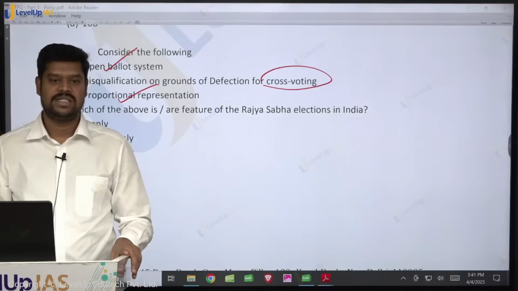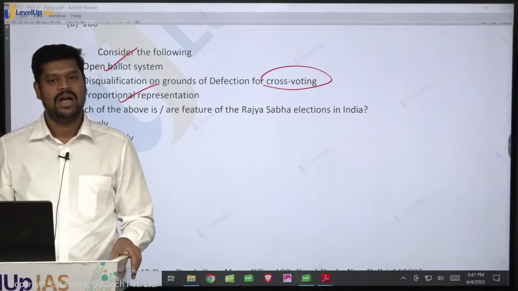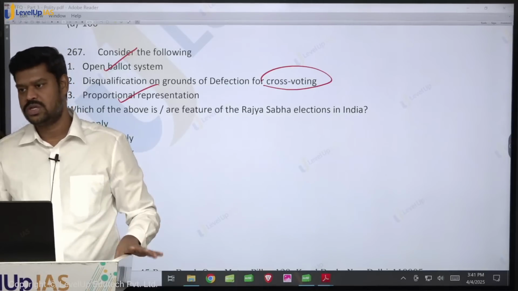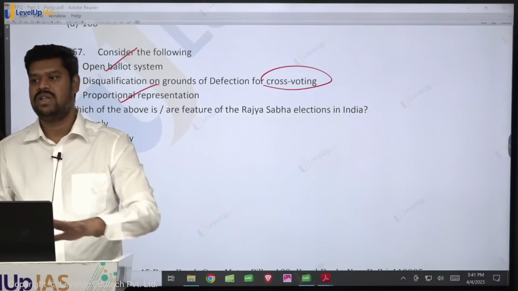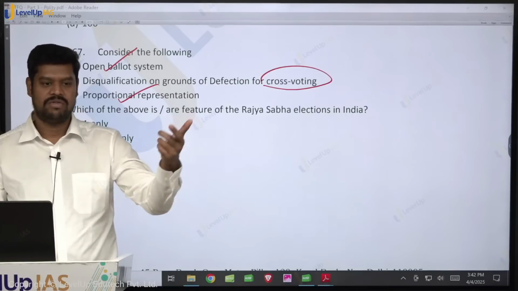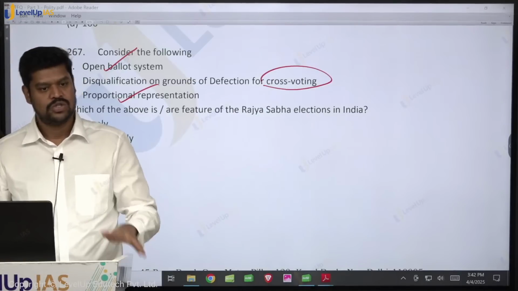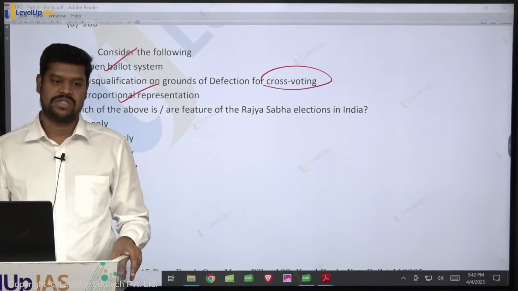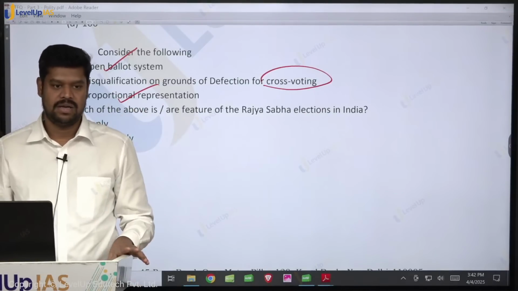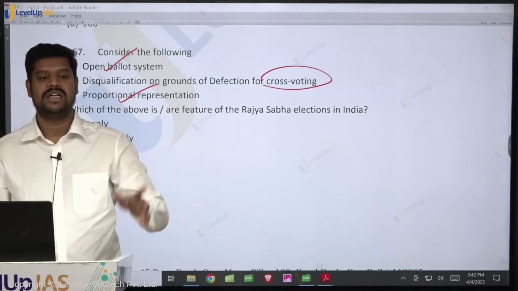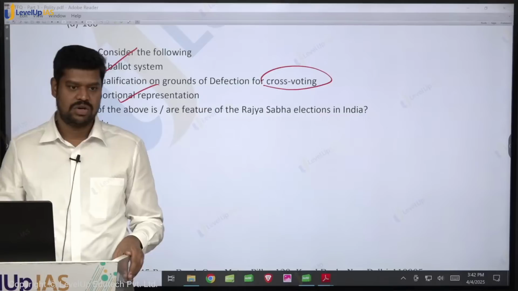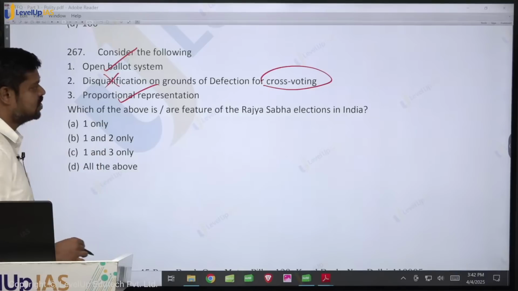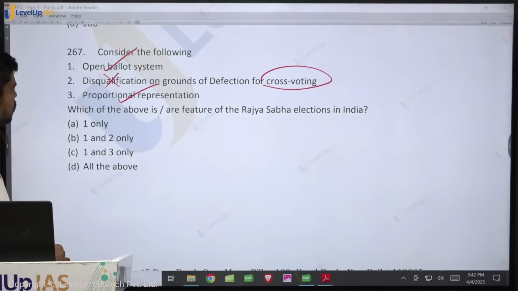So therefore, you should have an understanding of what a legislative proceeding is. A legislative proceeding means introduction of bills, having some debates, some motions, voting on those motions. These are all legislative proceedings. These are all the job of the legislature. But this is just an election where you have the right to vote. This is not part of a legislative proceeding. So therefore, here the anti-defection law will not apply. Although the party is free to take disciplinary action, the party can expel them from the party, that does not mean they will be disqualified as a member of parliament or a member of the state legislature. That is not possible. Is that clear to all of you? So here the anti-defection law does not apply. So disqualification on the grounds of defection for cross voting is not the case.